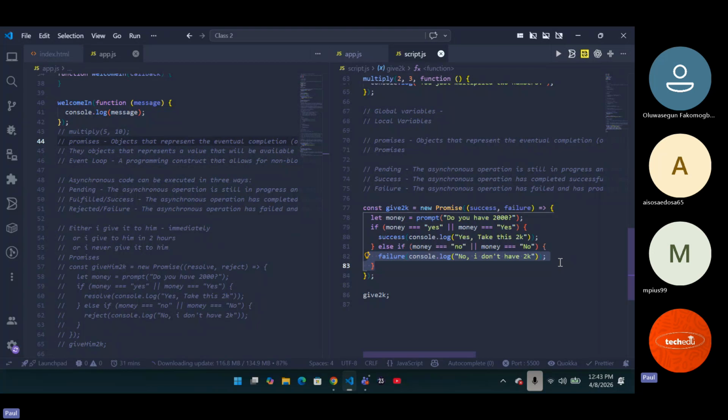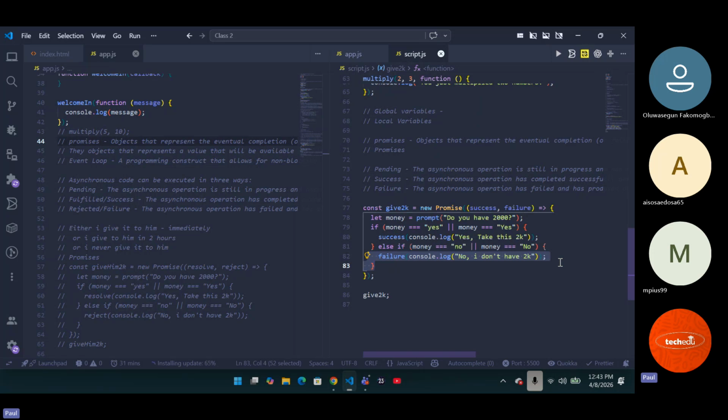So what am I saying? I want a particular user to log in on my page now. But for me to be able to do that, I need to get their details. Then after getting their details, check my database to see if their details are there or not. Those are two tasks. So what am I going to use to get it? I'm going to use an if and else statement, right? I'm going to say if their credentials are in my database, log them in. If they are not in my database, tell them to write the correct thing. Now I'm using an if and else statement to get an authentication process.